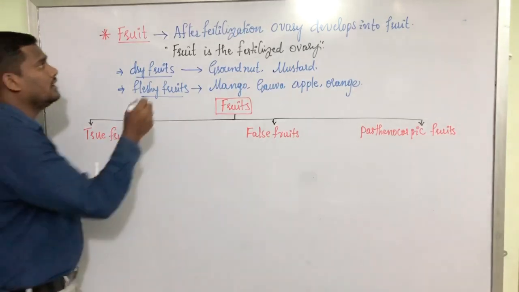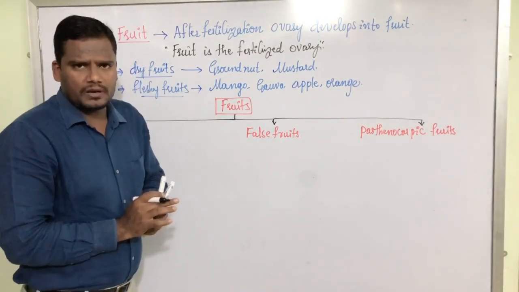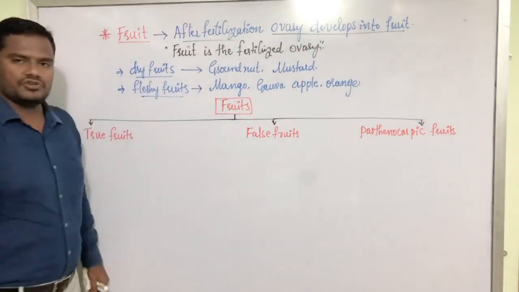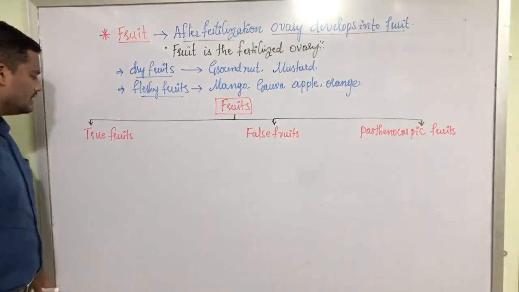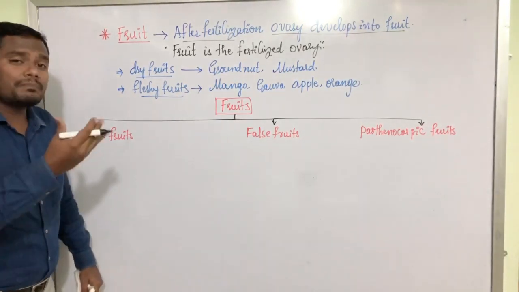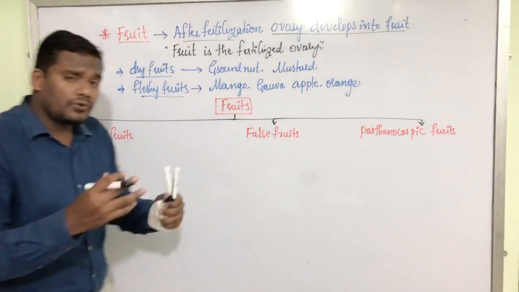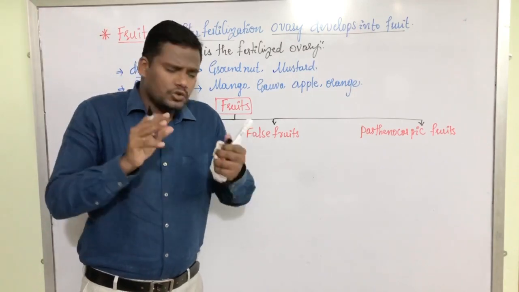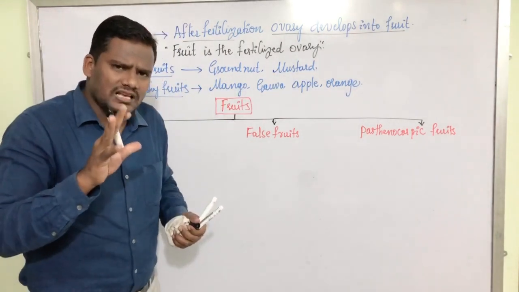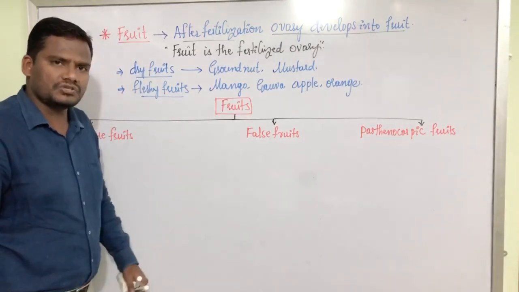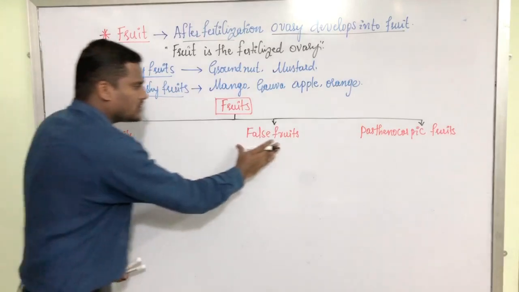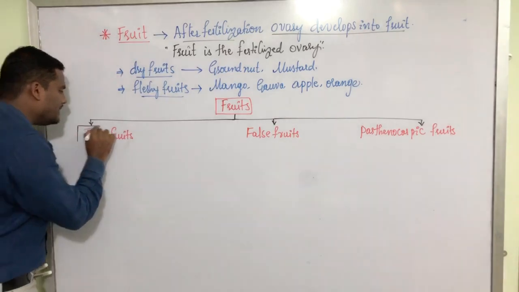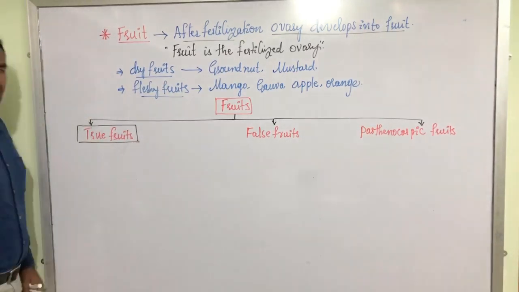We know generally in the majority of the angiospermic plants, ovary develops into fruit after fertilization. Sometimes the fruits may develop from the other parts of the flower also. Sometimes the fruits may get developed without fertilization also, just like parthenogenesis. So based on that, scientists have classified the fruits into 3 different categories: true fruits, false fruits, and parthenocarpic fruits.